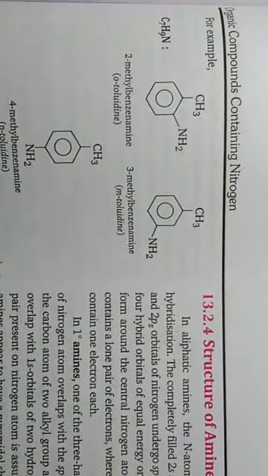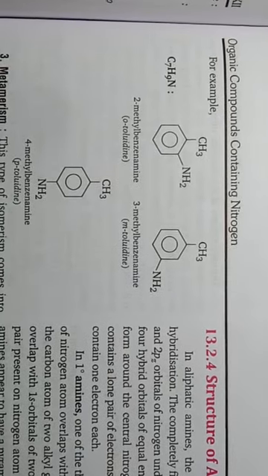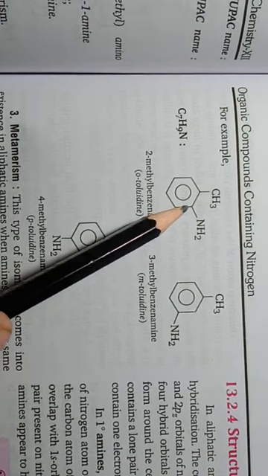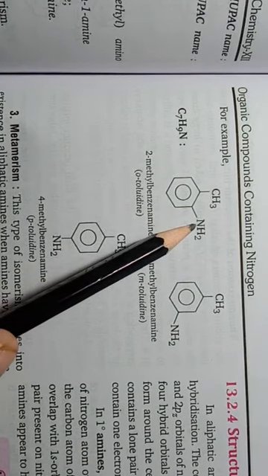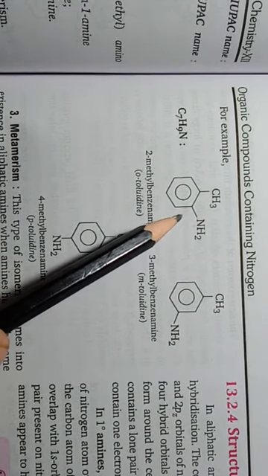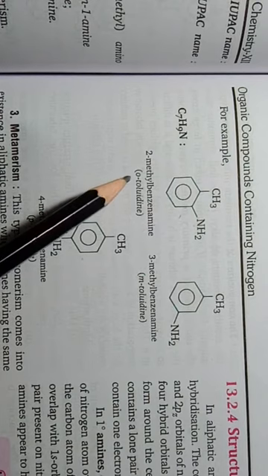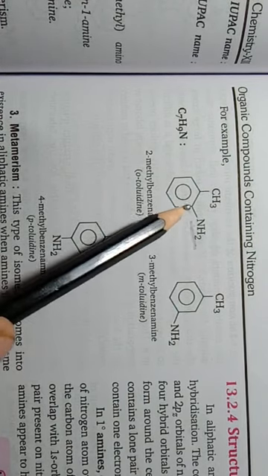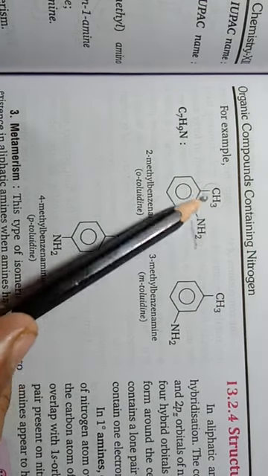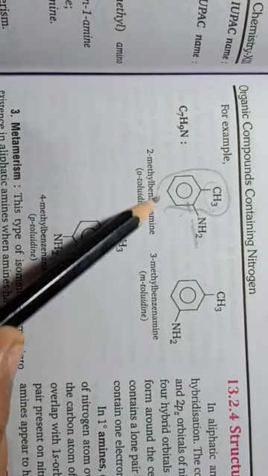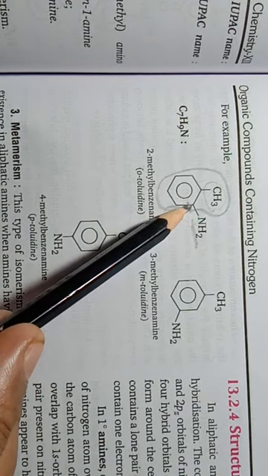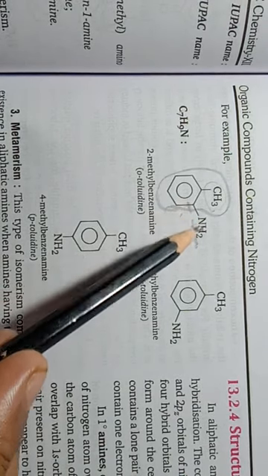Okay, students. In aromatic compounds, we can also form position isomers. First, you can see here 2-methylbenzenamine, or ortho-toluidine. This is the ortho position on the basis of this methyl group, and the whole is toluene. So you can also say 2-amino-toluene.